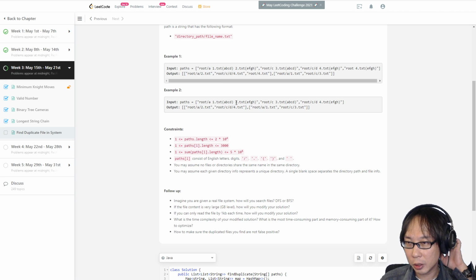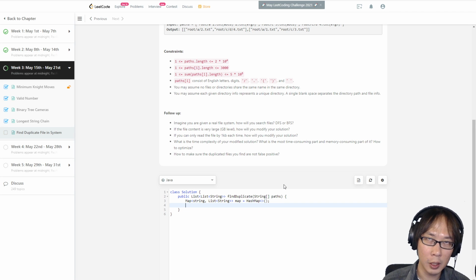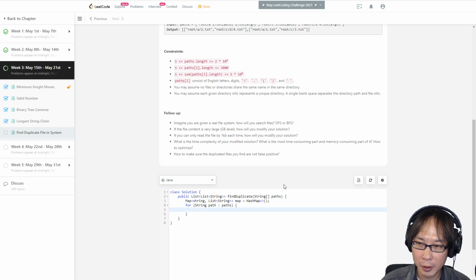Okay, so each path is a string with the folder and content. I don't need an index, so I will just traverse through it: for each string, and I'm lazy, let's call it path, in paths. And for each path, let's split it.